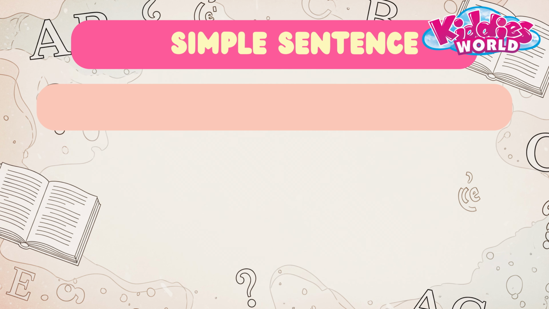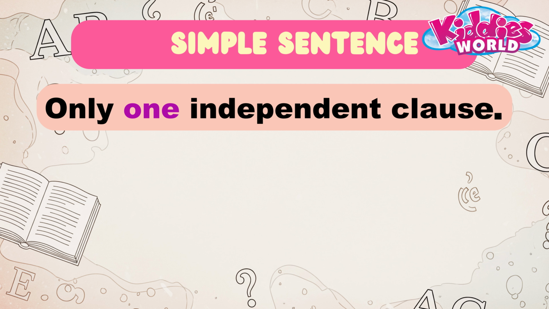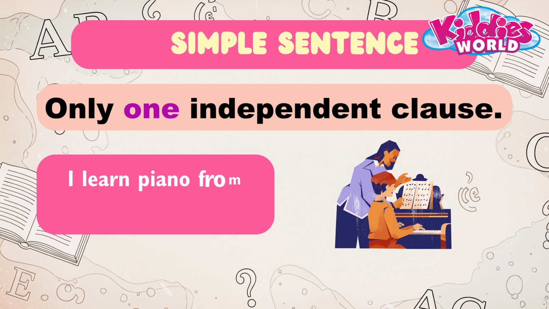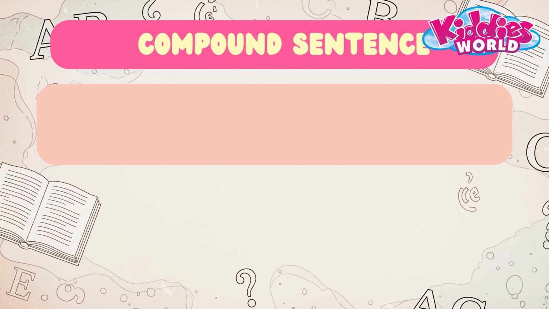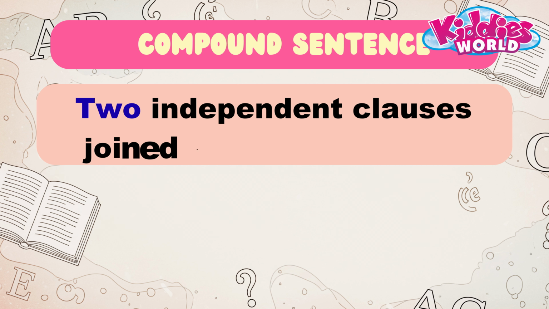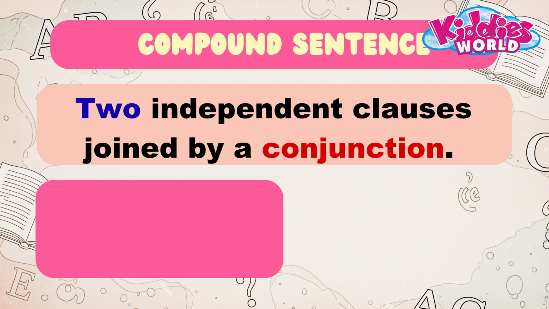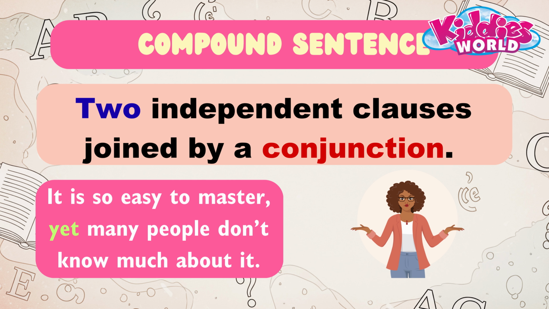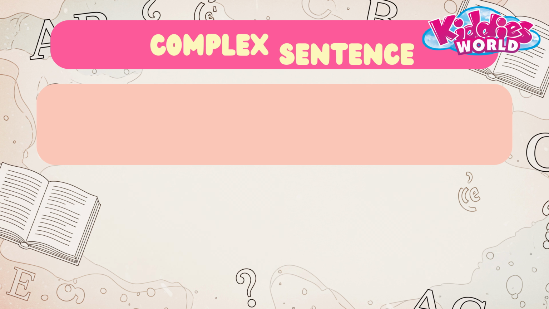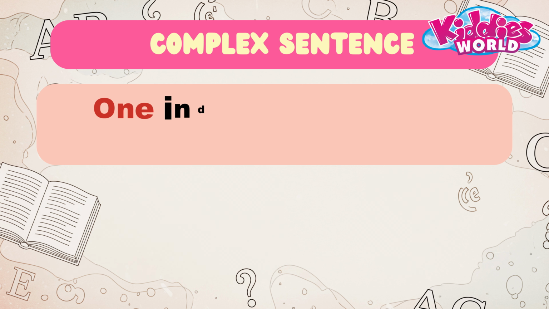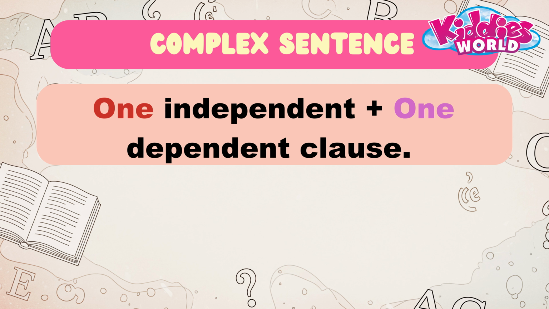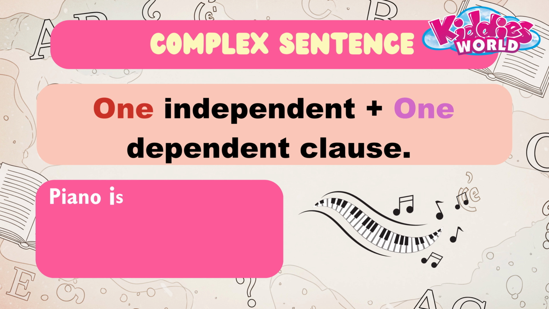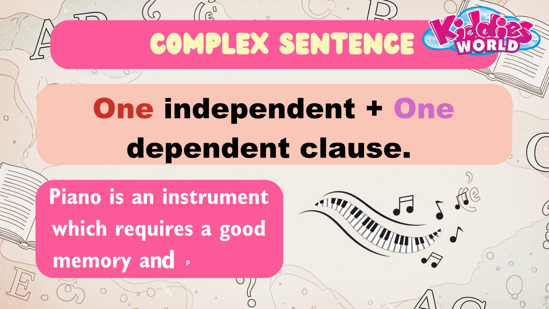1. Simple sentence: only one independent clause. Example: I learned piano from my music teacher. 2. Compound sentence: 2 independent clauses joined by a conjunction. Example: it is so easy to master, yet many people don't know much about it. 3. Complex sentence: 1 independent plus 1 dependent clause. Example: piano is an instrument which requires a good memory and practice.